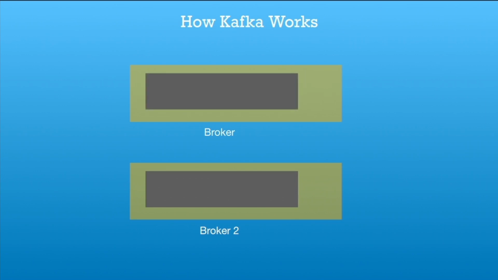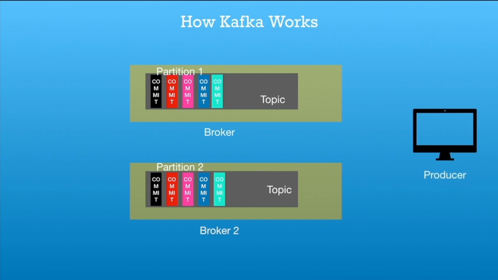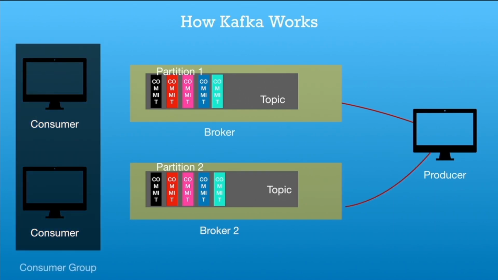Now let's try to understand how these things are combined and how Kafka works. Kafka is distributed across multiple machines known as brokers. Each broker has a commit log file known as a topic. These topics are divided into smaller parts, and each of those parts is known as a partition. Each partition is going to have commit messages. Whenever the producer produces data, based on the partition key, it is pushed to the particular partition. There will be a group of consumers, known as a consumer group, and these consumers keep polling the particular partition, and if there is any information with respect to that consumer, that information will flow to the particular consumer. So this is how Kafka works.